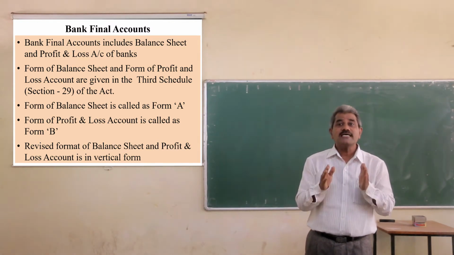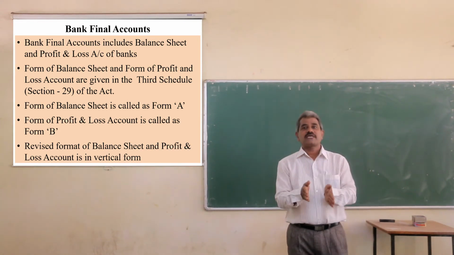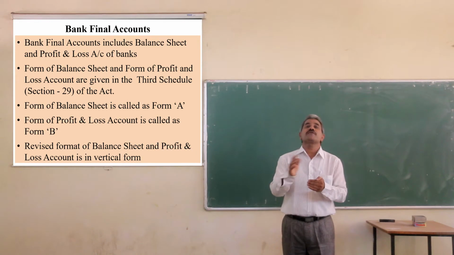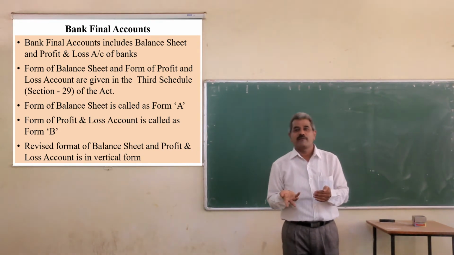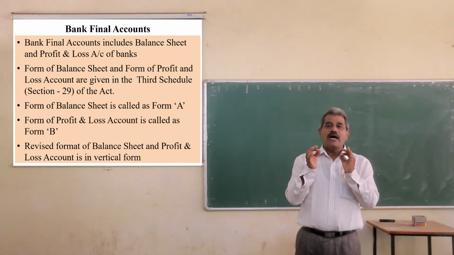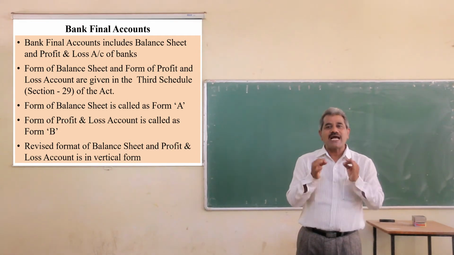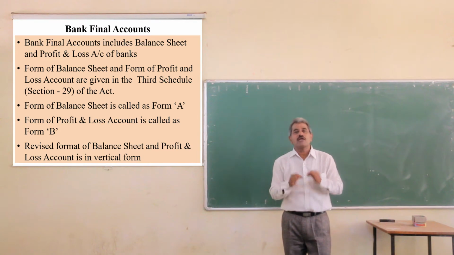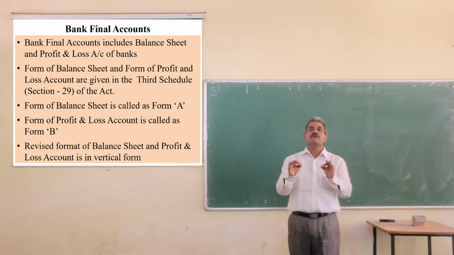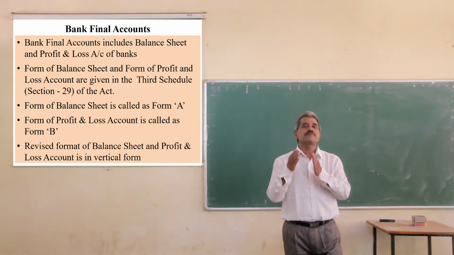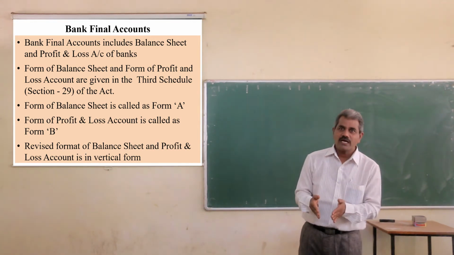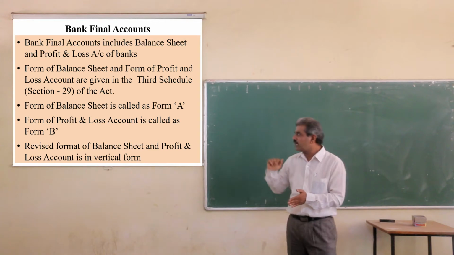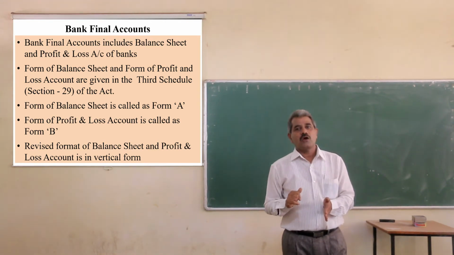As the Act has prescribed the form, we have no authority to change the form as per our requirement. We have to use the form as it is. We cannot make any changes in the form because the form is prescribed in the Act. Form A is for the balance sheet and Form B is for the profit and loss account.